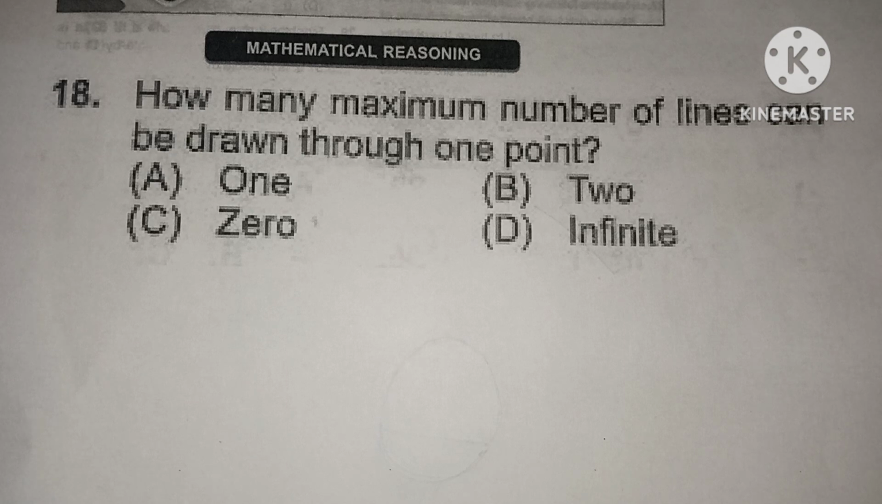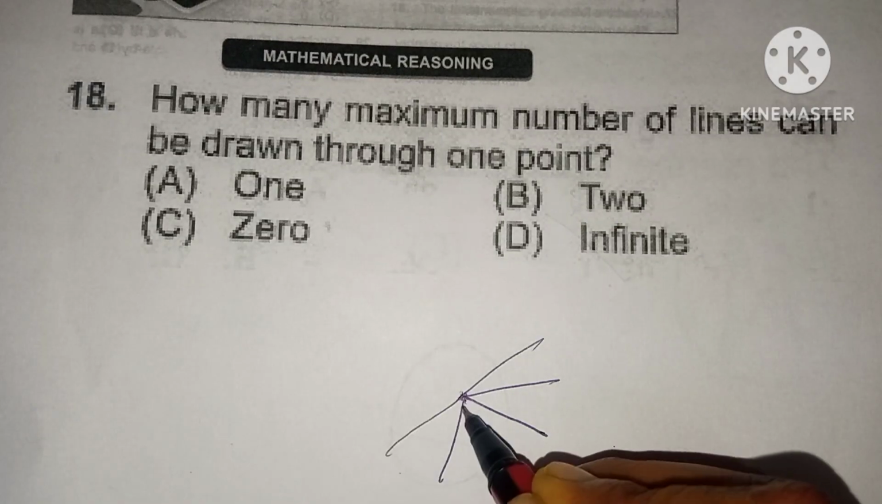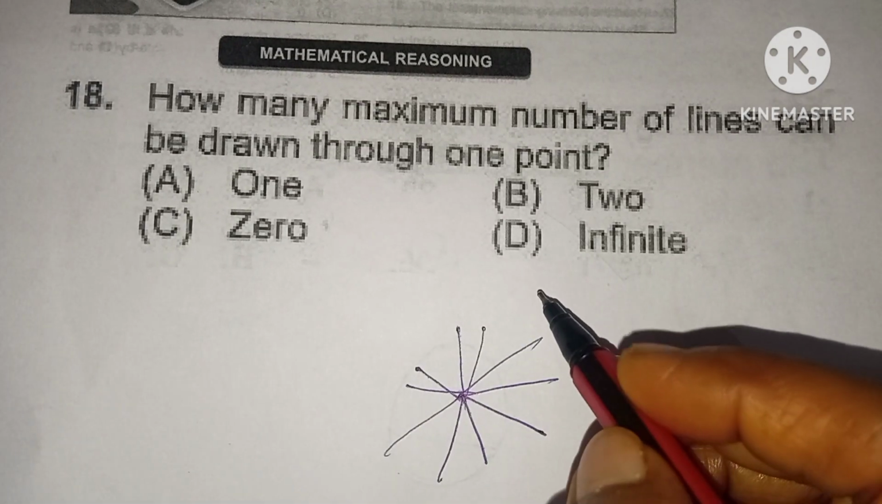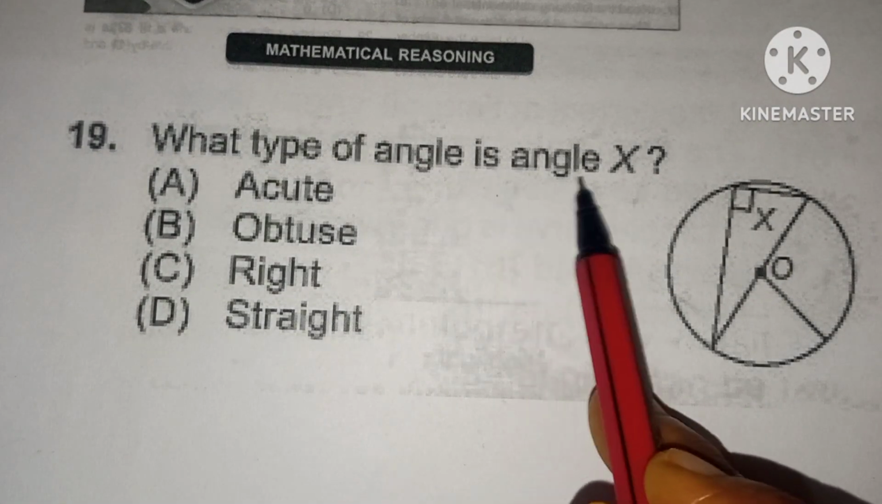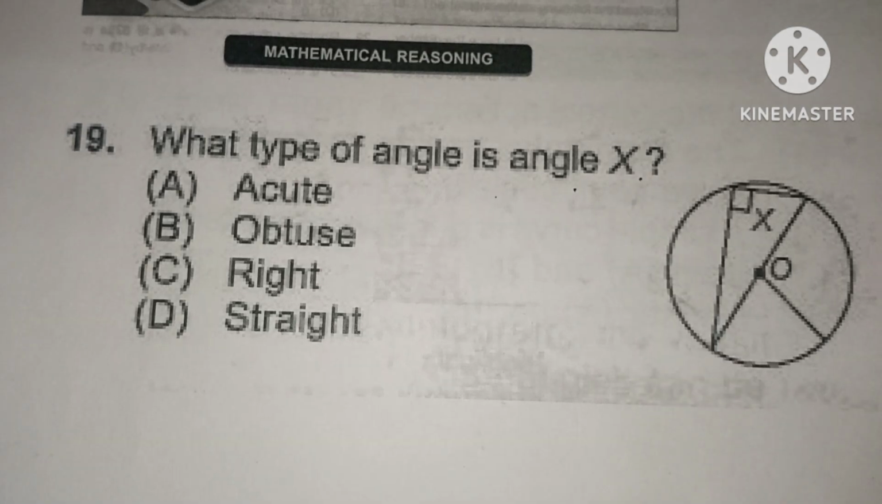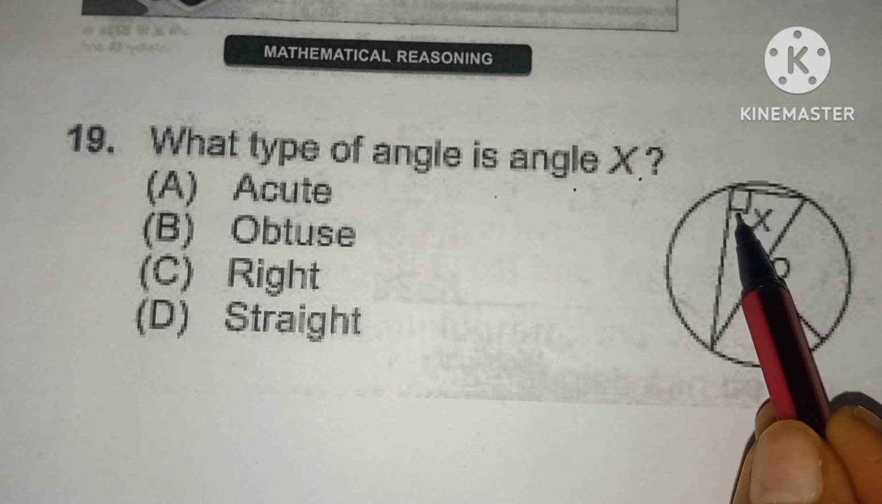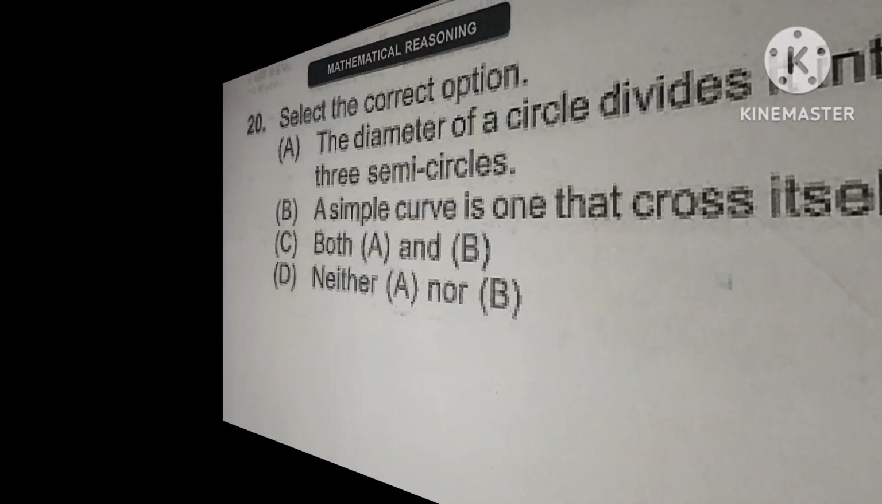18th question. What is the maximum number of lines that can be drawn through one point? This is a point. We can draw an infinite number of lines. So D, infinite, is the correct one. 19th question. What type of angle is angle X? Clearly it is a right angle. So angle X is 90 degrees. It is a right angle. So option C is the correct one.